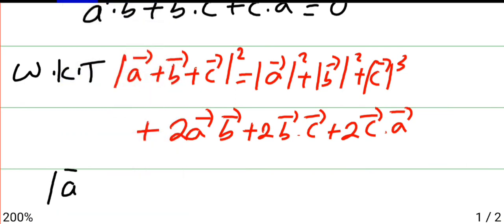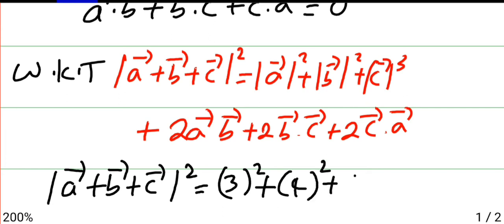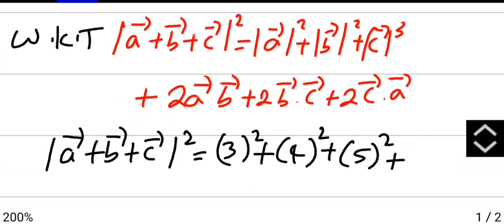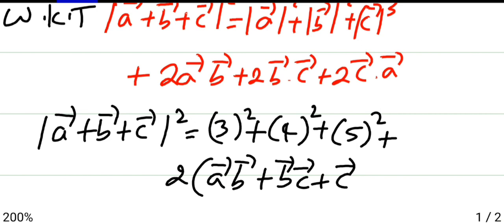So here modulus of A vector plus B vector plus C vector whole square is, A modulus is 3 square, then B is 4 and then C is 5, square, then plus 2 times A vector dot B vector plus B vector dot C vector plus C vector dot A vector.